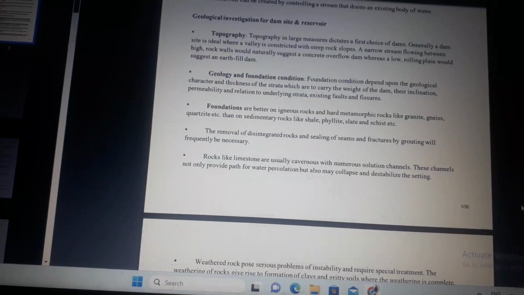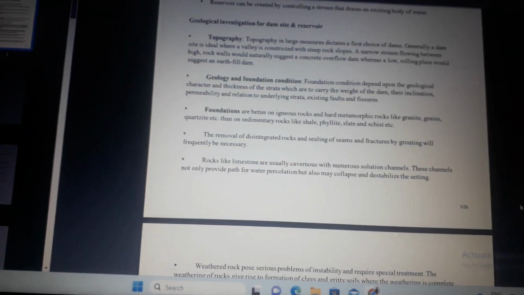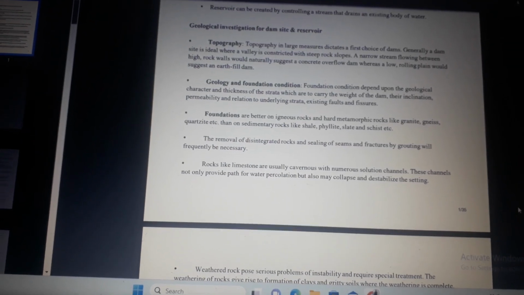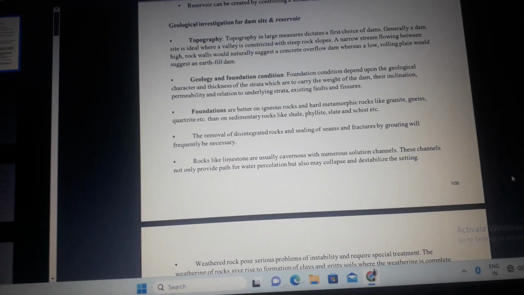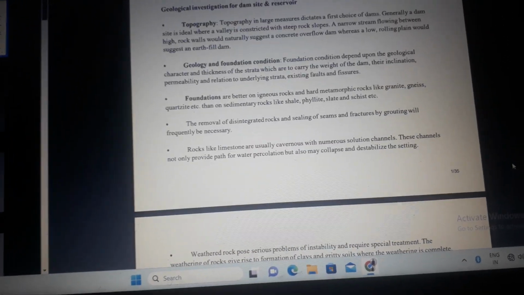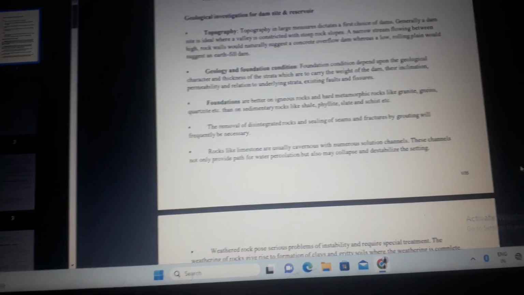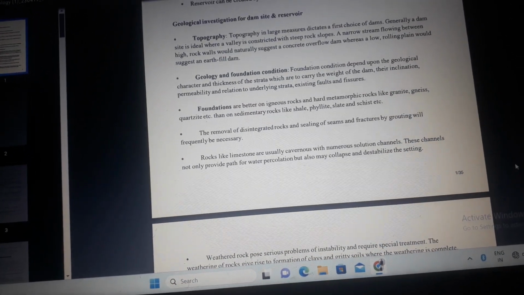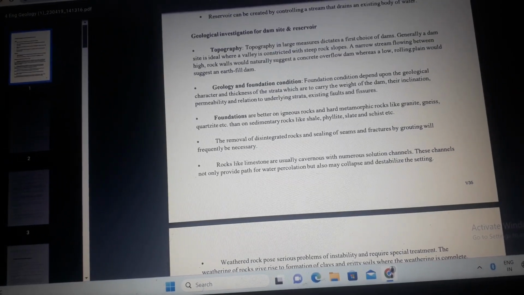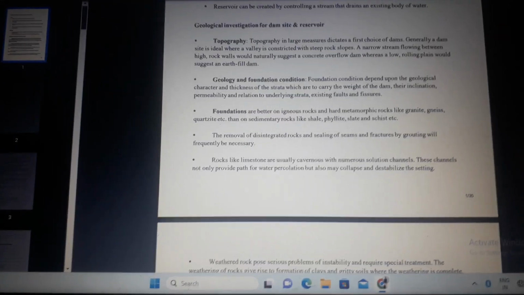Foundations are better on igneous rocks and hard metamorphic rocks like granite, gneiss, quartzite, etc. than on sedimentary rocks like shale, phyllite, slate, and schist, etc. The removal of disintegrated rocks and sealing of seams and fractures by grouting will frequently be necessary.